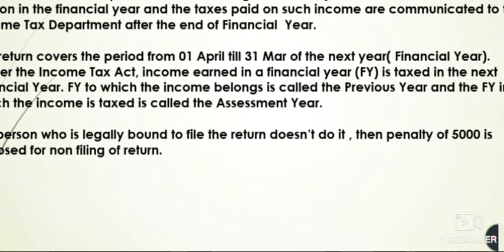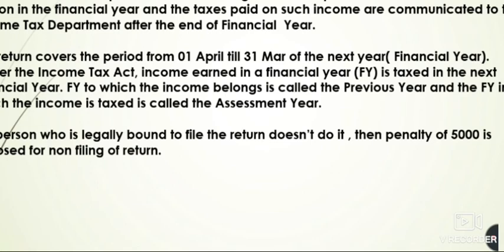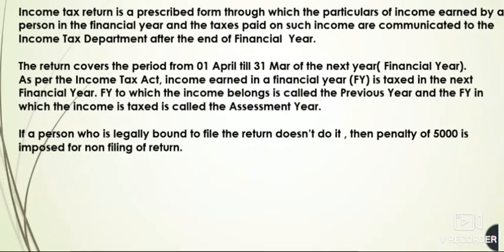So the financial year to which the income belongs will be known as the previous year, and the financial year in which the income is taxed, meaning the next year, is known as the assessment year. Okay, so if we talk about this time, then this financial year is from 1st April 2020 to 31st March 2021. That will be the previous year, and the assessment year would be 1st April 2021 to 31st March 2022. That's the next year. So you have to understand both these things clearly.